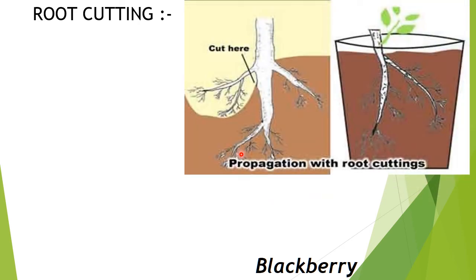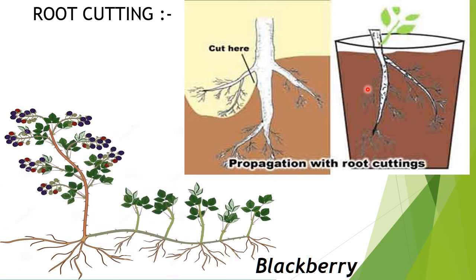In that you can see, here see, the root is being cut from here, and it is planted separately, and it will be growing. So it is done in blackberry, and you can see the plant over here. So by root cutting, this blackberry can be propagated. So root cutting, the example.